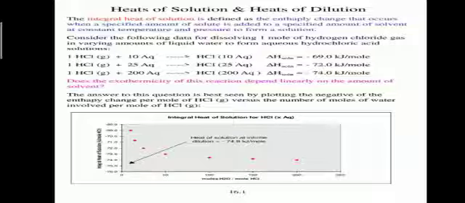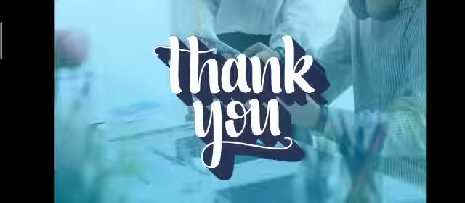So here are some examples of exothermic reactions. HCl dissolving in water to form aqueous HCl. Del H of solution is negative, meaning heat is released in the presence of the aqueous solution, or water. Solute and solvent react, energy is released, del H is negative, and the process is exothermic. This was all about heat of solution.